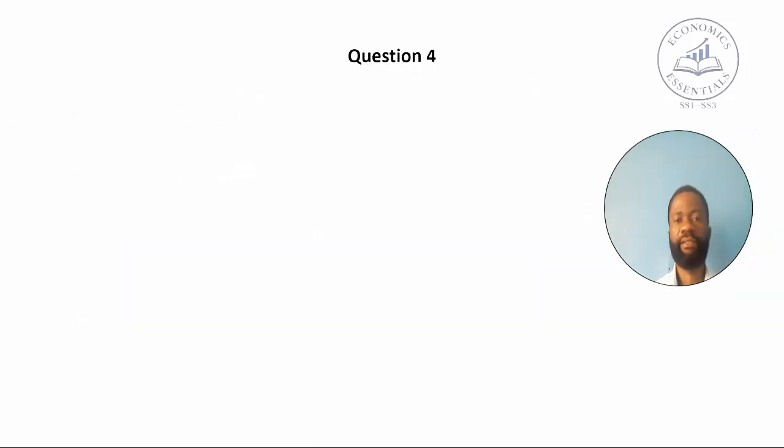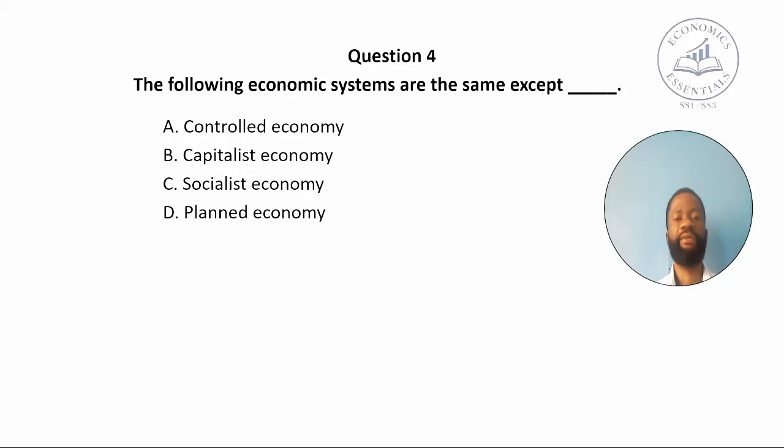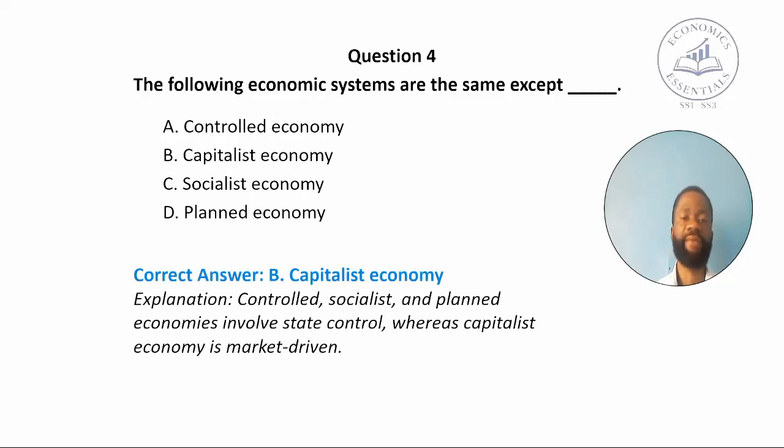Alright, let's see question 4. The following economic systems are the same except dash: A. Control economy, B. Capitalist economy, C. Socialist economy, and D. Planned economy. The correct answer to the question is B. Capitalist economy. Controlled, socialist, and planned economies involve state control, whereas capitalist economy is a market-driven economy. Next question.